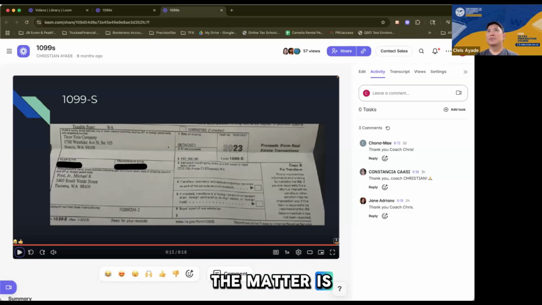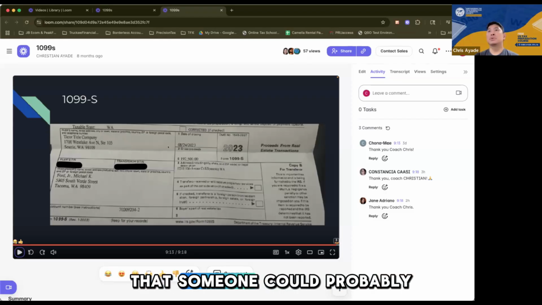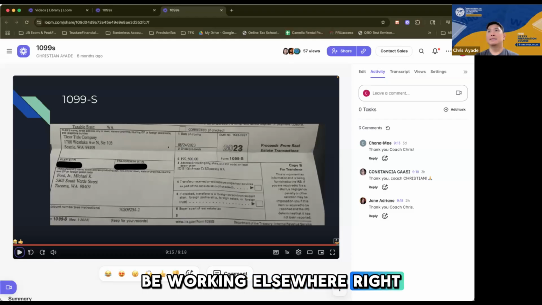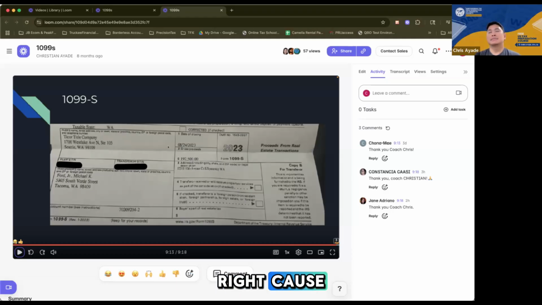You know what I mean? Because truth of the matter is, when a firm is looking for a tax preparer, for one, there is not enough talent in the Philippines yet, right? And if they're looking for someone with 4 years experience, that someone could probably be working elsewhere, right? So, if you're an experienced tax preparer, you would probably not be looking for any other job, right? So there's really a shortage. And if someone is posting in a platform that they're looking for a tax preparer, they would likely not get someone who has the experience.